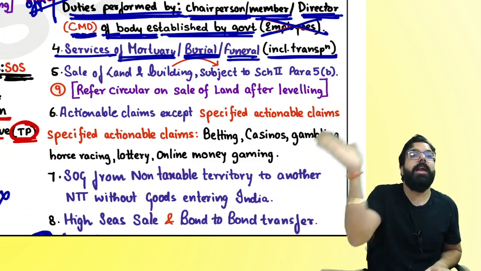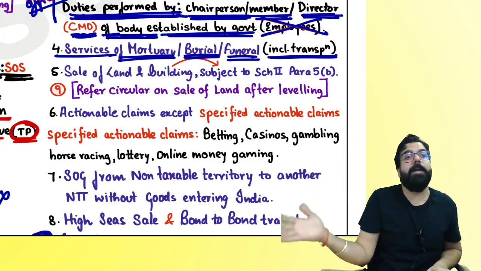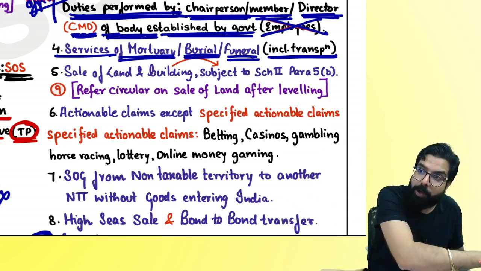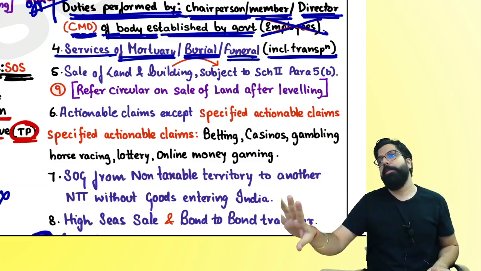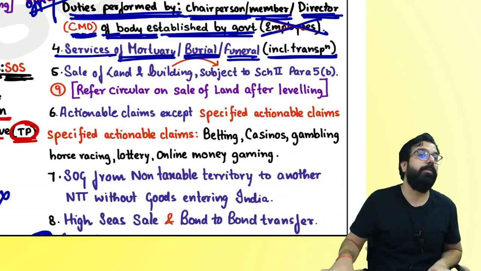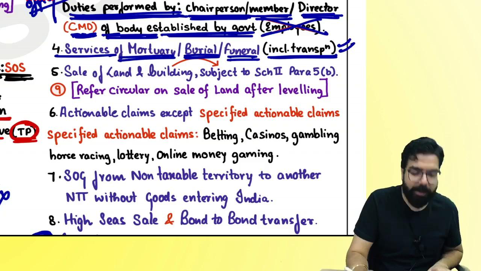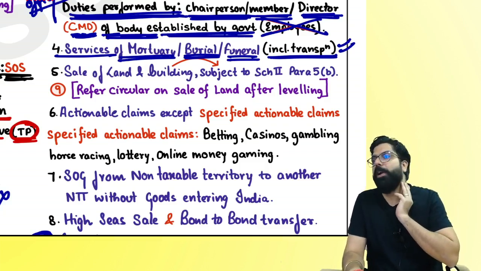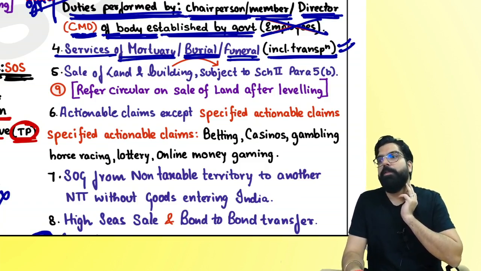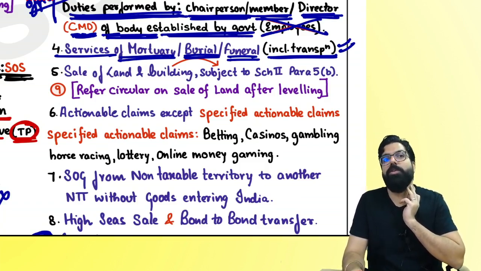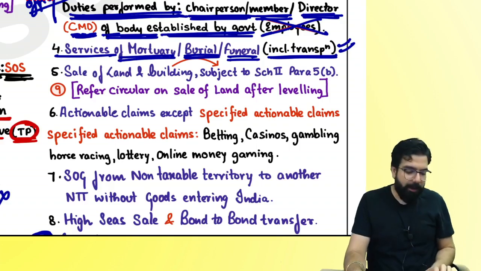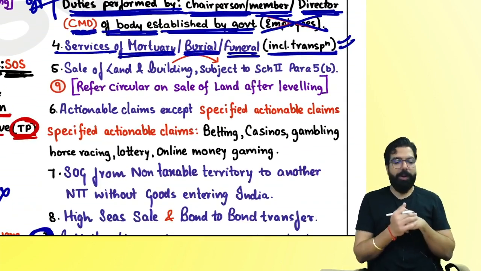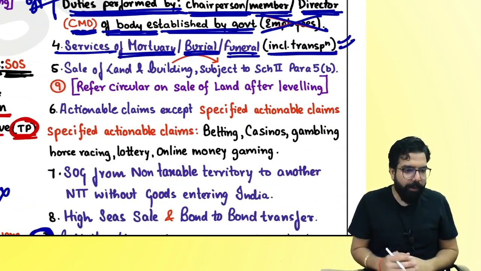Any kind of transportation done for the deceased will be neither supply of goods nor supply of service. An airline company transported a deceased person and charged 50,000 rupees. Will GST come or no GST? No GST. Are we clear with this point, everyone? Let's go ahead. Next.